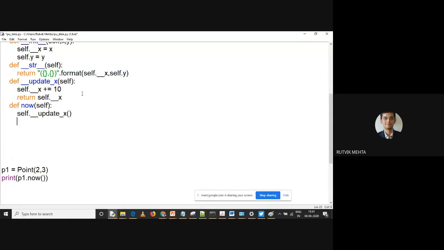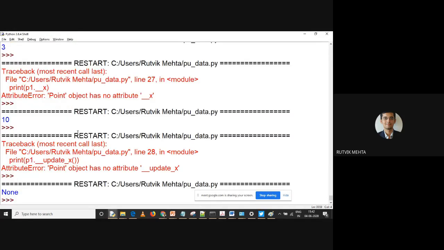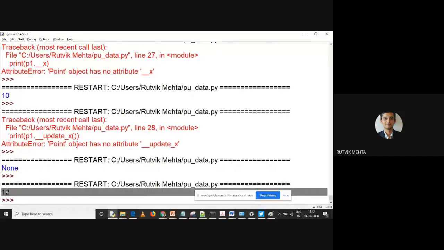And what we'll be doing over here, let us just print it. Print self.__x, right? Here I won't be printing it because then there will be none also. Okay, so I'm returning it over here. Let's just run it.